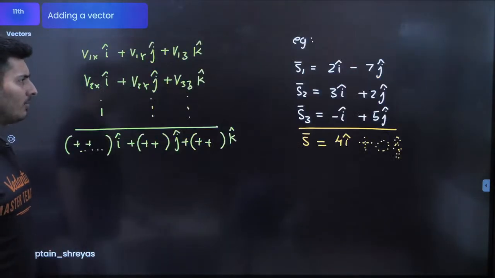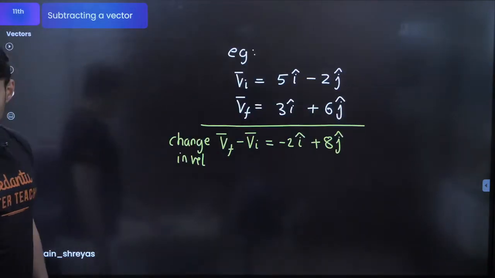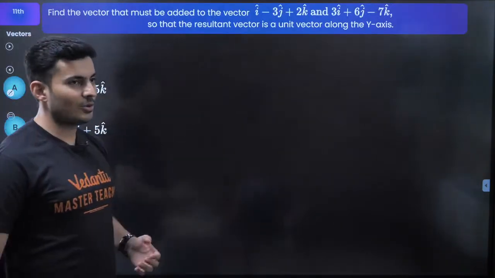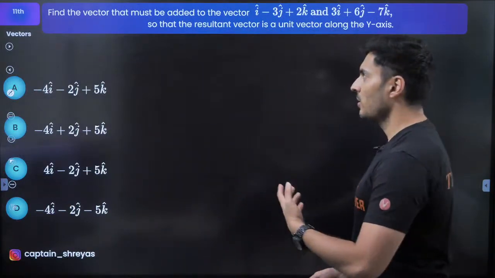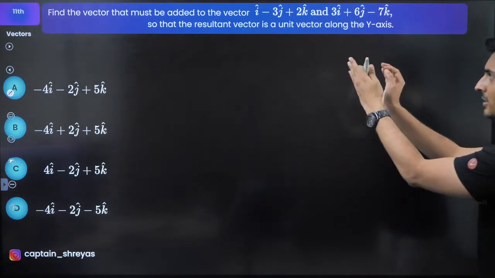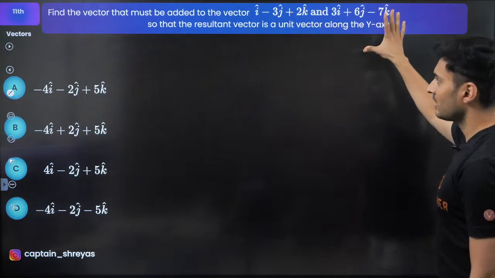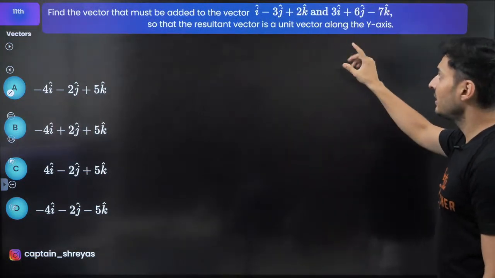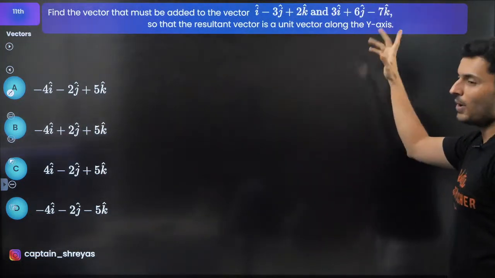Shall we now solve problems? Okay? Great. Here comes the question. Come on, my warriors, try to solve this. Find the vector that should be added to this and this so that the resultant is just a unit vector in the y direction.